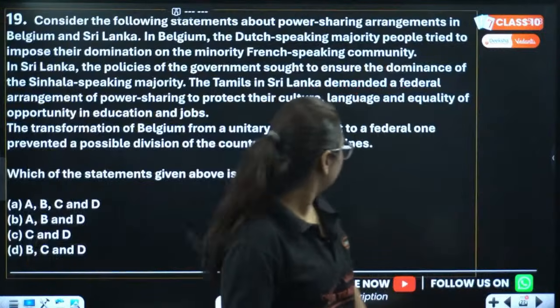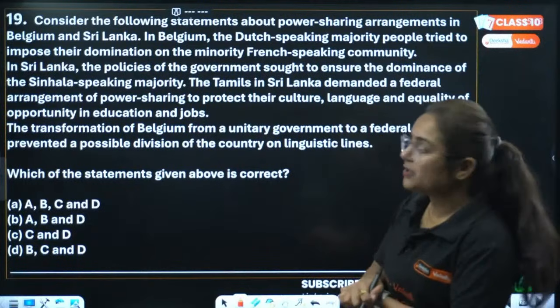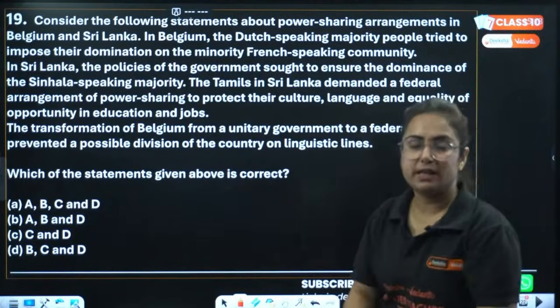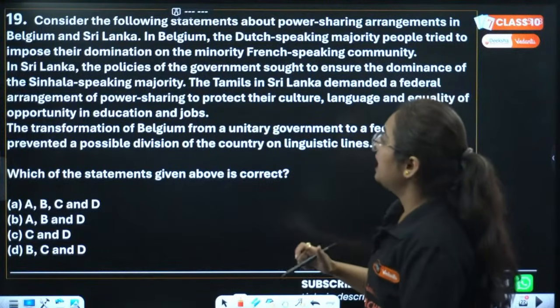Move ahead. Okay, next question out here. The 19th question of the day. Consider the following statements about the power sharing arrangement in Belgium and Sri Lanka. Read it nicely. Very important. Okay.